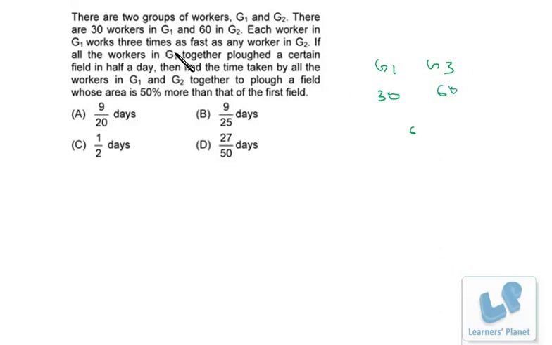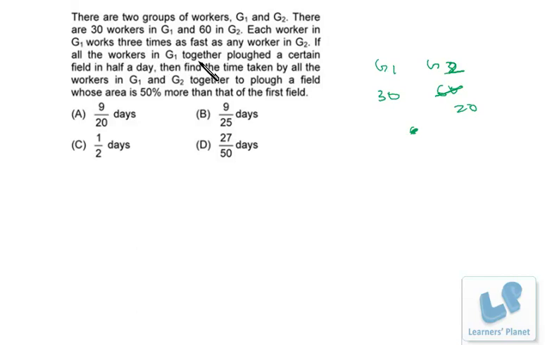Each worker in G1 works 3 times as fast as any worker in G2. If all the workers in G1 together plow a certain field in half a day, then find the time taken by all the workers in G1 and G2 together to plow a field whose area is 50% more than that of the first field. Now if we compare, it's G2. See, the capacity of these workers is 1/3 of G1. That means these 60 are equivalent to 20. So in all, these are 50 workers of equal capacities.